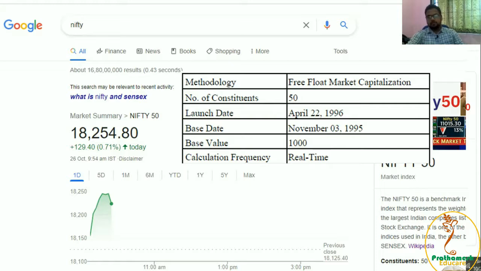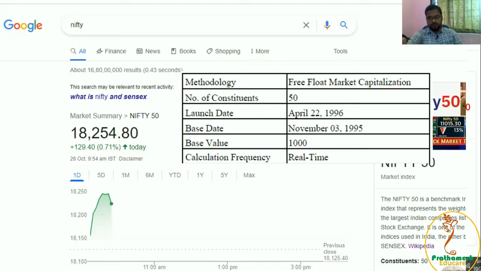Let it be pharma, let it be petroleum. I'm not speaking about myself, I'm speaking about NSE. They pick the best 50 companies, each representing a particular sector. And Nifty was launched on April 22, 1996.